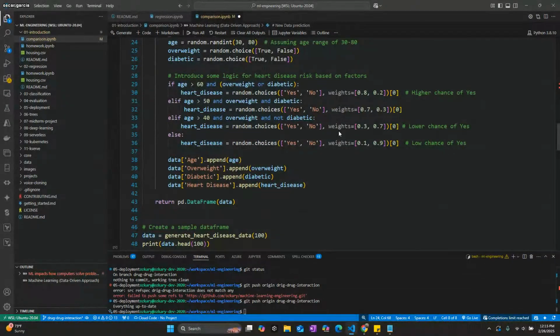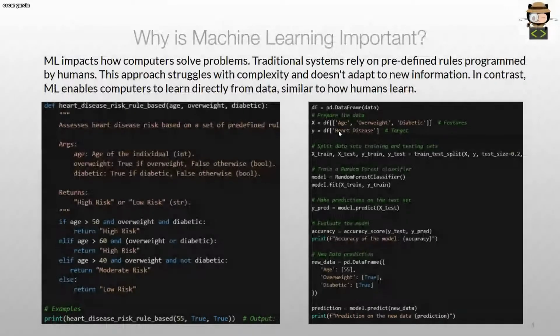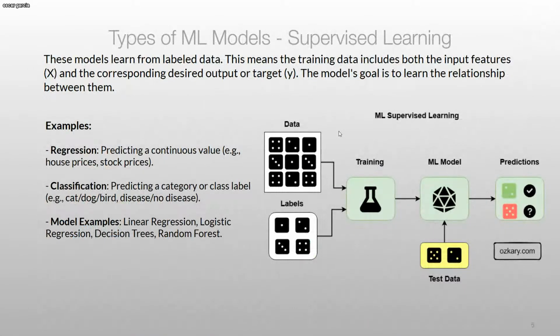Okay, so we now know the foundational concepts. That's how machine learning works, based on data, and it can be trained. Now let's talk about the concepts. The type of models we have is something called supervised learning. These models learn from labeled data.